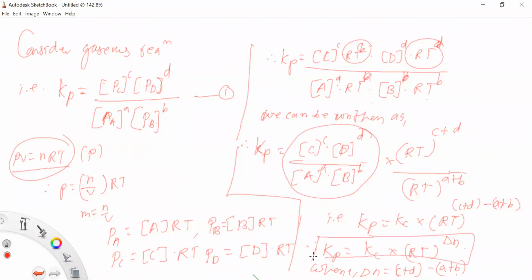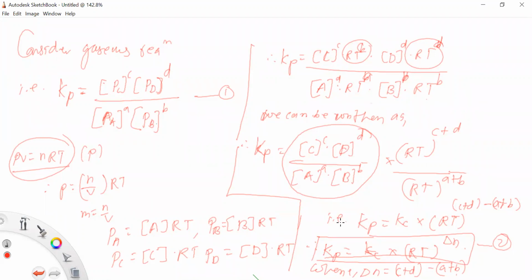So this is your equation number 2 and it shows the relation between Kp and Kc. Kp is equal to Kc into RT raised to power delta N. It shows the relationship between Kp and Kc. Now we have understood the relation between Kp and Kc, where delta N is C plus D minus A plus B. It means the difference between the sum of coefficients for the gaseous products and the reactants, that is the difference between the total number of moles of product and the reactant.